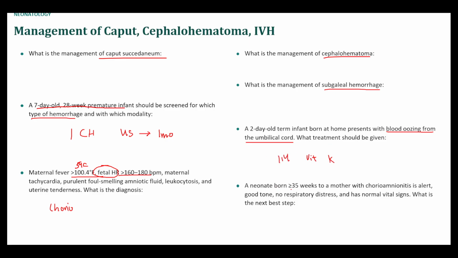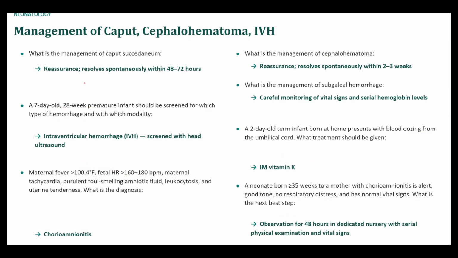Neonate born after 35 weeks to a mother with chorioamnionitis is alert, good tone, no respiratory distress, normal vital signs. As long as there's no problems, I think we just observe 48 hours, which would be standard anyway, and then discharge if nothing serious happens. Okay, so let's check. Caput succedaneum, reassure,